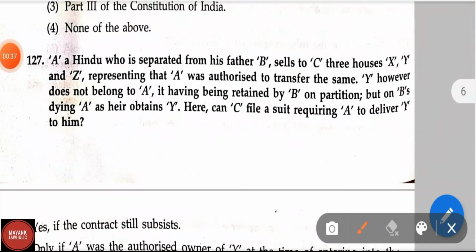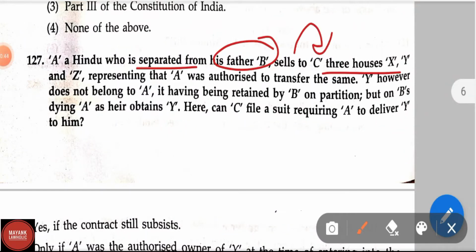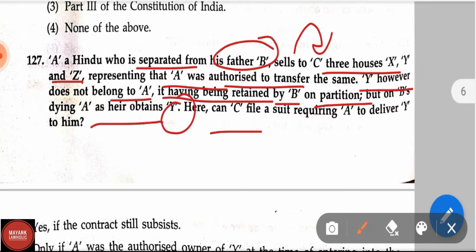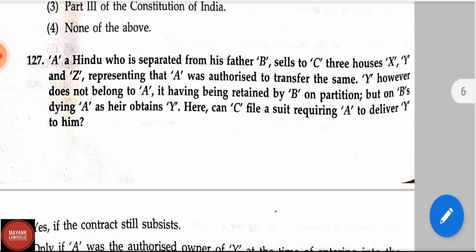Question number 127. A Hindu who is separated from his father B sells to C 3 houses X, Y and Z, representing that A was authorized to transfer the same. Y, however, does not belong to A, it having been retained by B on partition, but on B's dying, A as heir obtains Y. Here, can C file a suit requiring A to deliver Y to him?